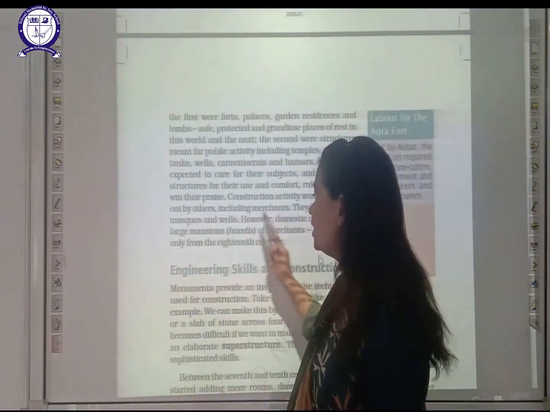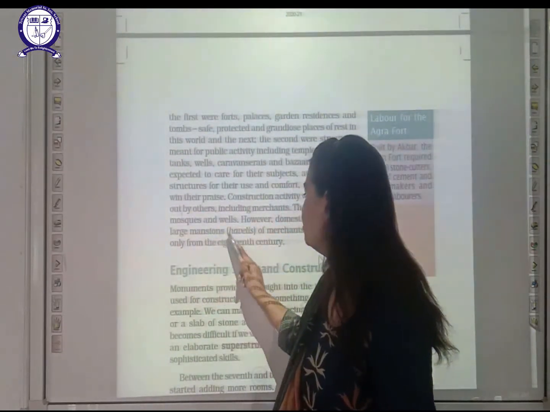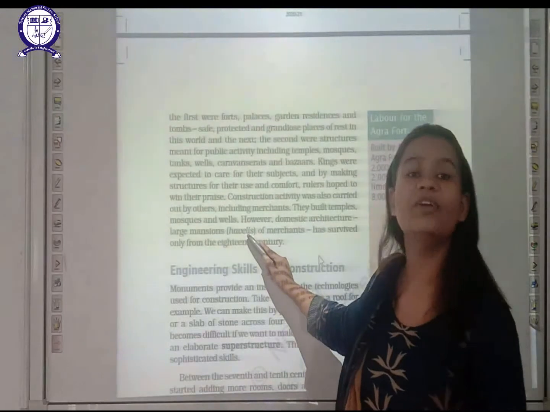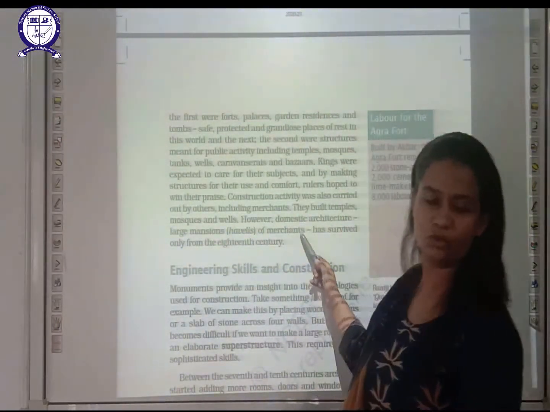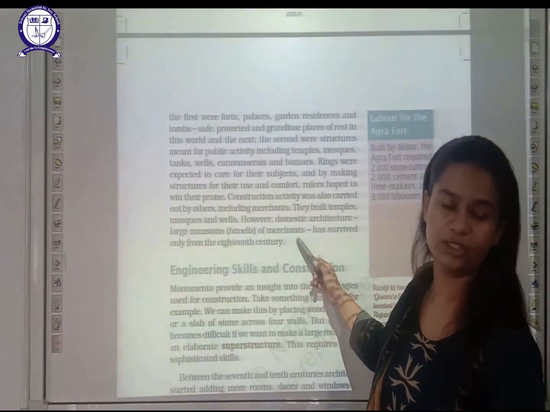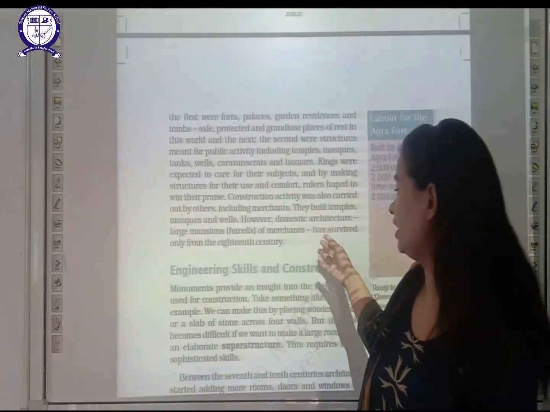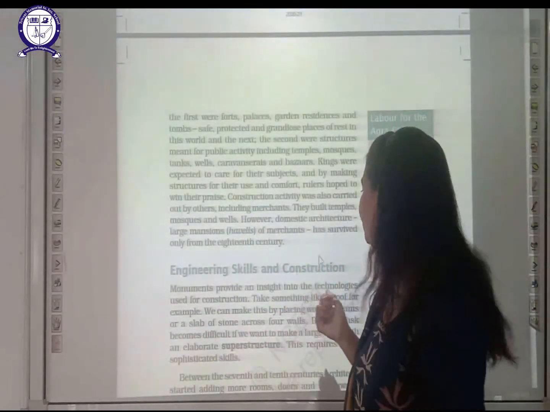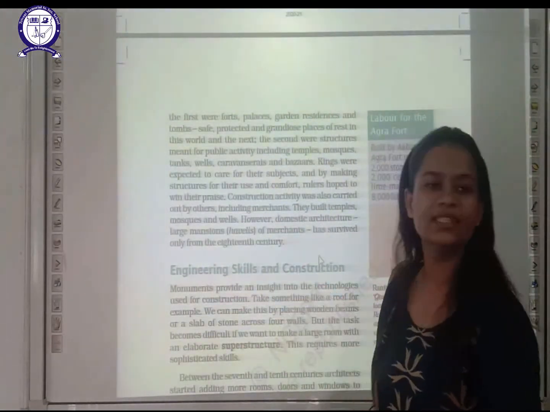They build temples, mosques and wells. And domestic architects also build large mansions. Mansions means havelis. At that time, big havelis were found belonging to merchants. Who were merchants? Traders were merchants. Obviously they had huge money with them, which is why they were capable of building large havelis, and these have survived only from the 18th century.